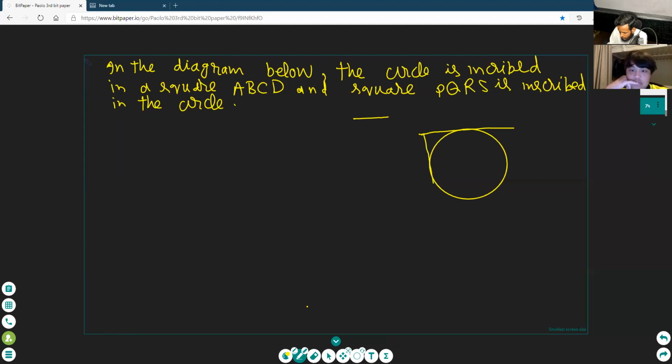It is rough, not proper, okay? You draw the square inside the circle, okay? Can you draw the square inside the circle? A square inside the circle. Yes, square inside the circle.